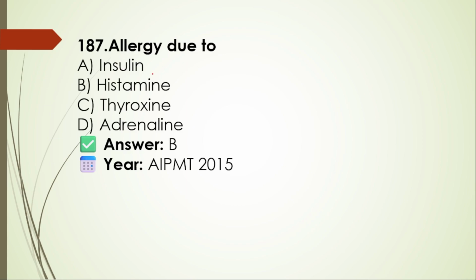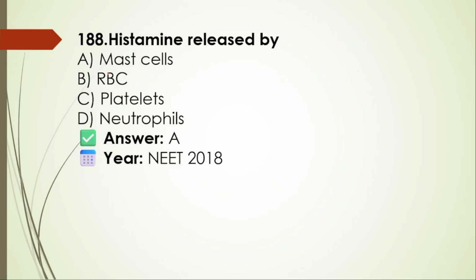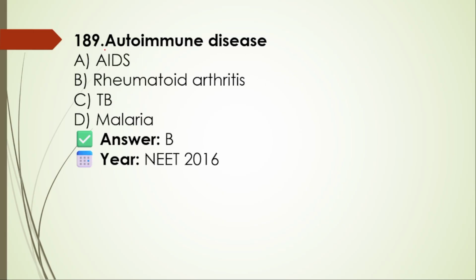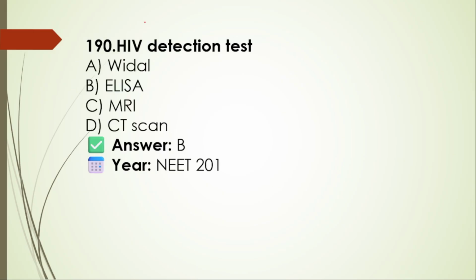Allergy due to insulin, histamine, thyroxine, adrenaline. Here the right option is B. Histamine released by mast cells, RBC, platelets, neutrophils. Here the right option is mast cells. Autoimmune disease: AIDS, rheumatoid arthritis, TB, malaria. HIV detection test: Widal, ELISA, MRI, CT scan. ELISA.